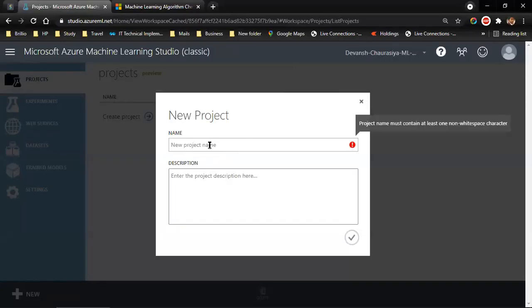So, a new project name. I prefer giving a name that will be self-explanatory in the future, because after a year you'll have 30, 40 ML models, and it will be difficult for you to pick the right one just by reading the name. So try making your project name as self-explanatory as possible.